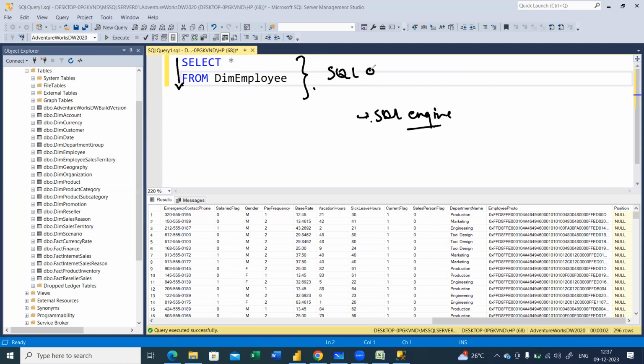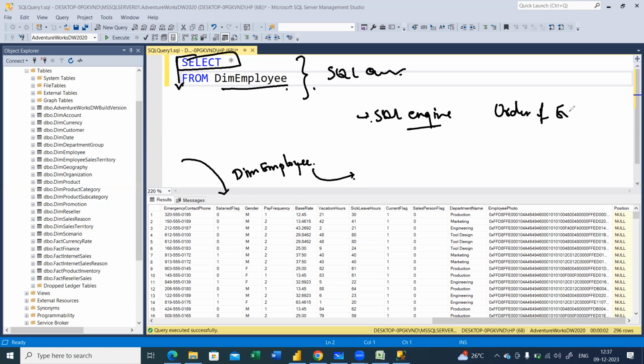First it understands that I should go to the DimEmployee table. Then I should see what this query is. So we call it the order of execution of a query.